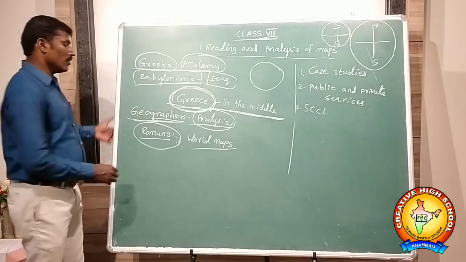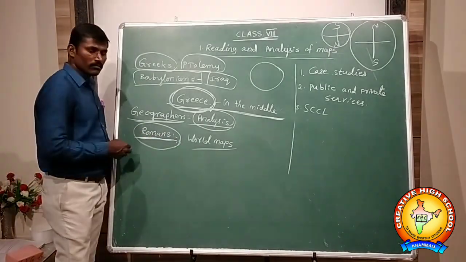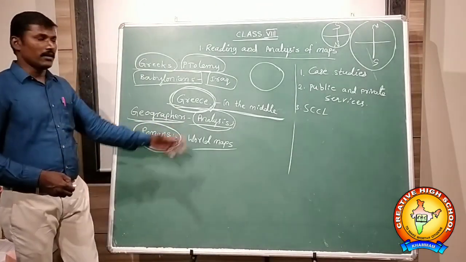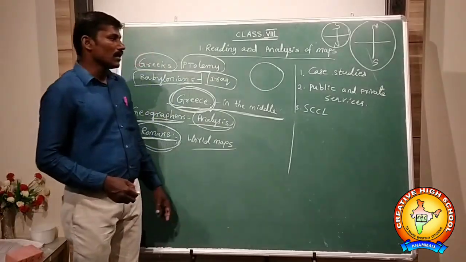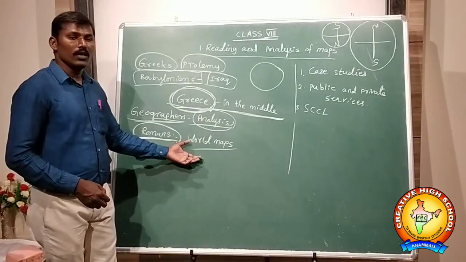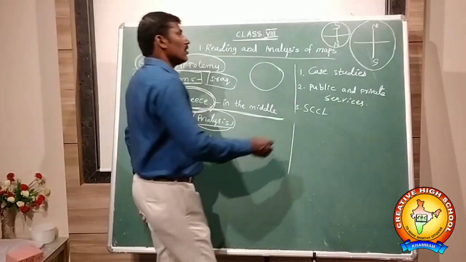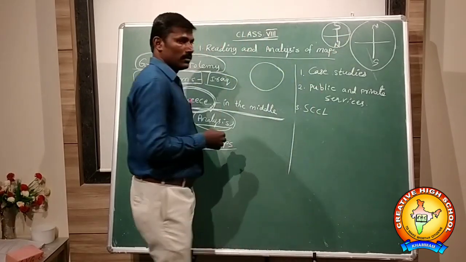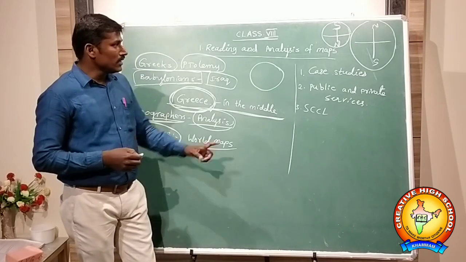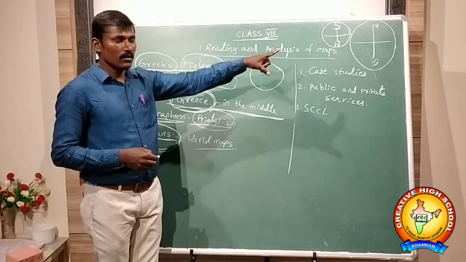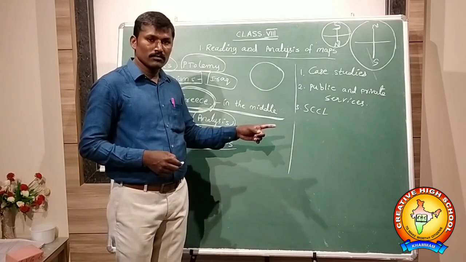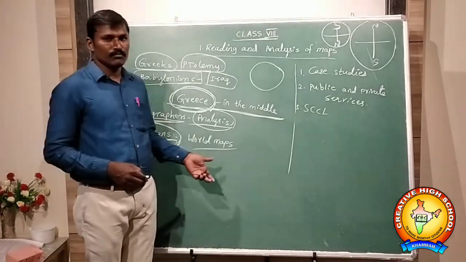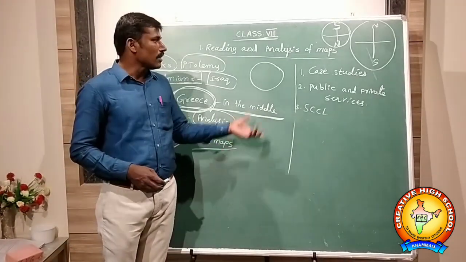And later the Romans also made maps, and analyzed them using the world map, and they placed south on the top and north on the bottom. But actually we discussed north is on the top, south on the bottom. Here they placed it a little bit differently, as per their knowledge. Totally differently.